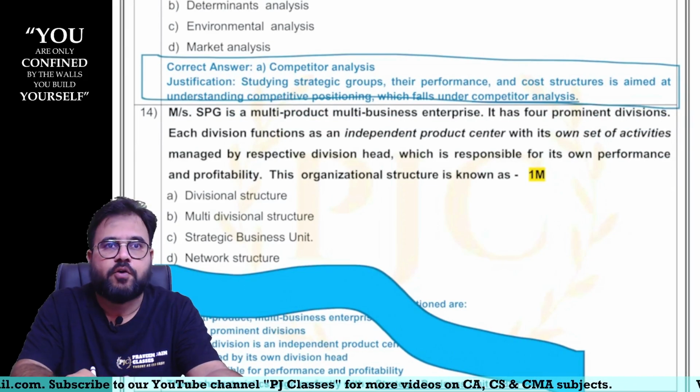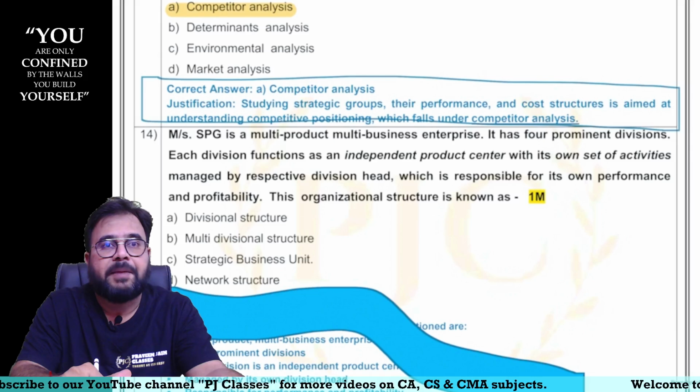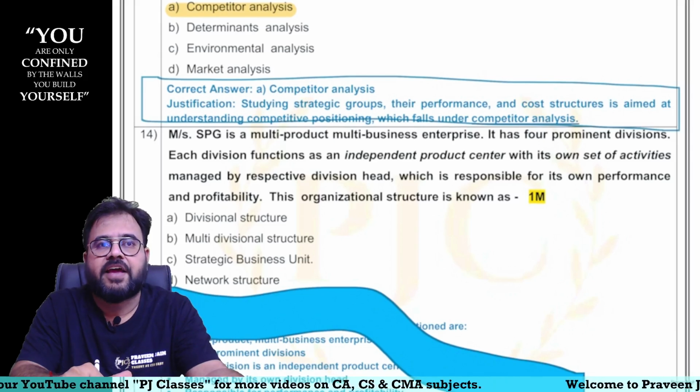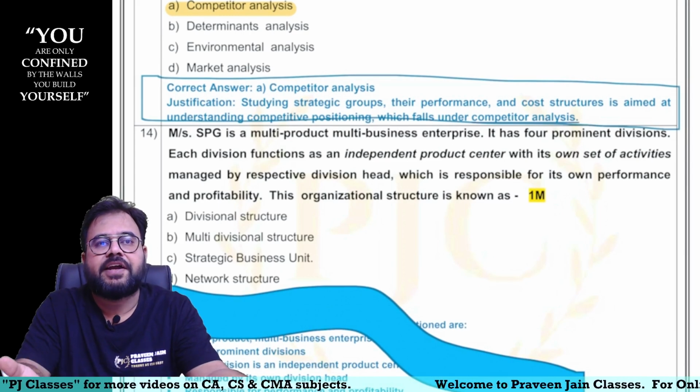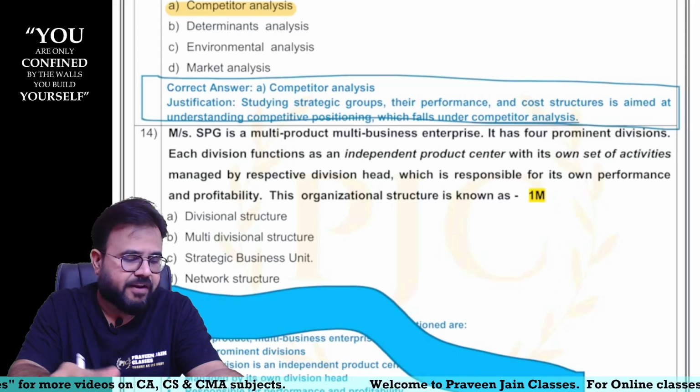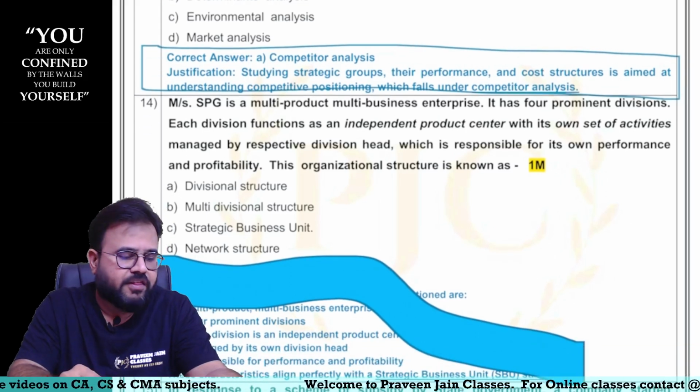Now these are independent questions we are reading, sir. All those 5 bits which we have seen, sir, each bit was carrying 2 marks. So if at all concepts were clear, 2 into 5, 10 marks, easily you scored in strategic management paper, sir. Now let us see 14th bit, sir.